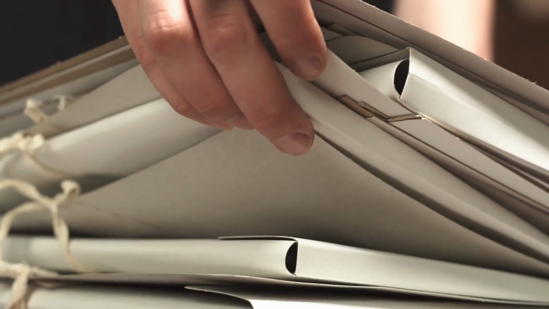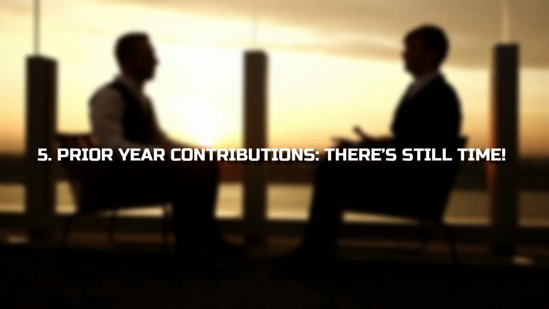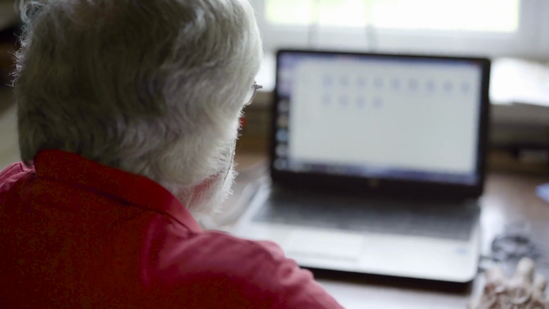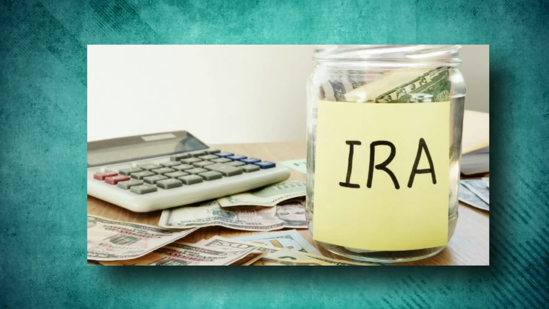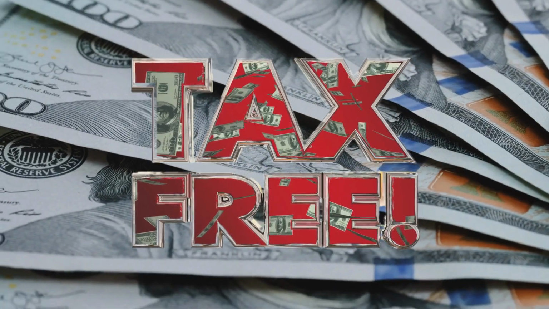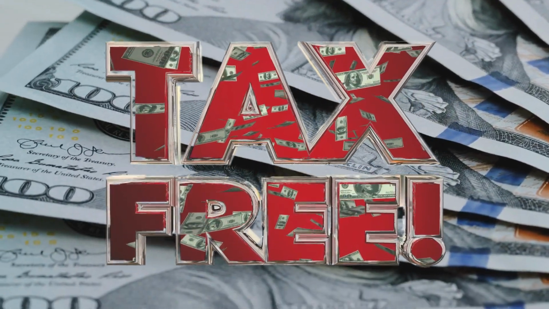I like to file extensions earlier in the year just in case I need more time to get everything together. 5. Prior year contributions. There's still time. If you didn't contribute as much as you wanted to your retirement and health savings accounts, you still have time, Pritchard says. Your HSA and IRA can accept contributions into April for the prior tax year. You might be able to score a deduction or put money into a Roth IRA for potential tax-free income later in life. Be sure to review your eligibility before you contribute.